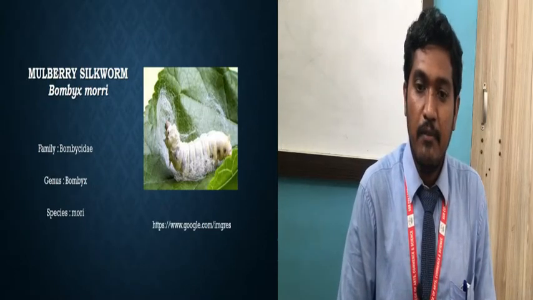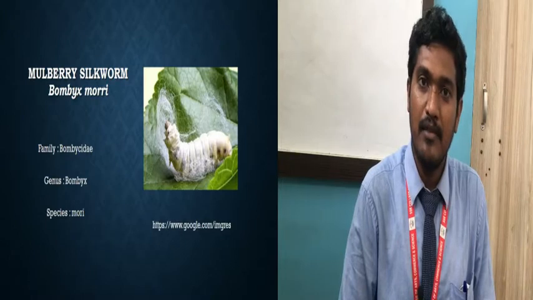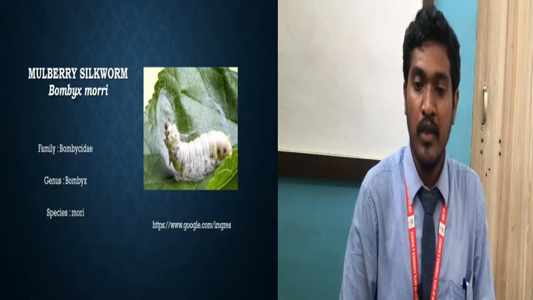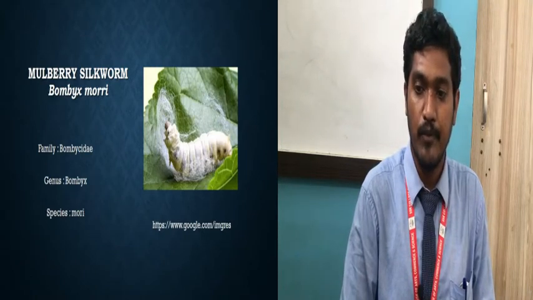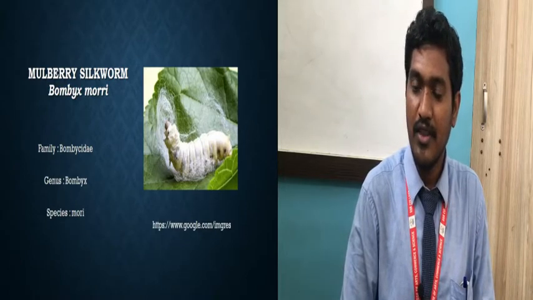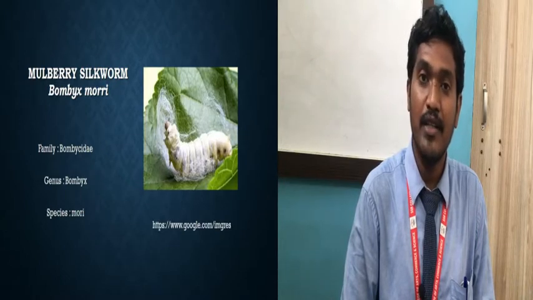Now see the first type, that is mulberry silkworm. Its scientific name is Bombyx mori. It belongs to the family Bombycidae, genus Bombyx, species mori. The image is given, and below the image its link is given. We have also shown the link from where the image is taken.